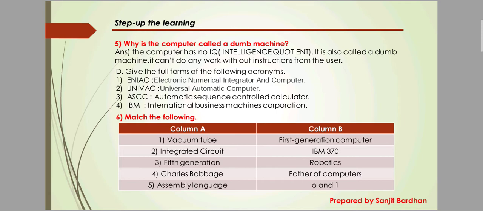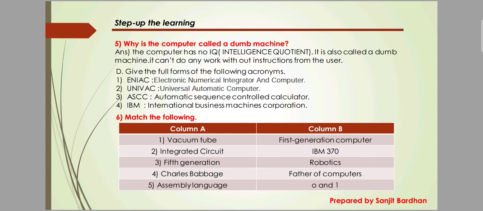Next is match the following. Here you can see a table. I have already solved this match. Number 1 is vacuum tube. Vacuum tube is used in first generation computers. Next is integrated circuit. Integrated circuit is used in IBM 370 computers. Next, fifth generation computers are used in robotics.